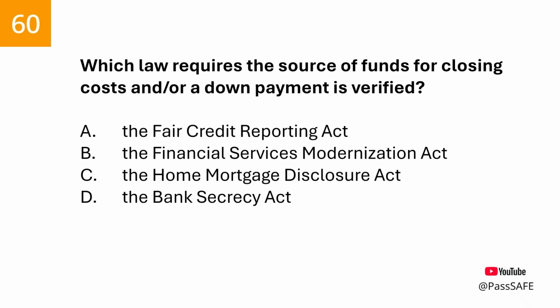Question 60. Which law requires the source of funds for closing costs and/or a down payment is verified? The correct answer is the Bank Secrecy Act requires financial institutions to assist U.S. government agencies to detect and prevent money laundering. If the funds used for closing costs and/or the down payment is from an unknown source, then it is unknown if the financial institution is being used to facilitate money laundering and/or to finance terrorist activities. BSA requires verifying the source of funds for closing.